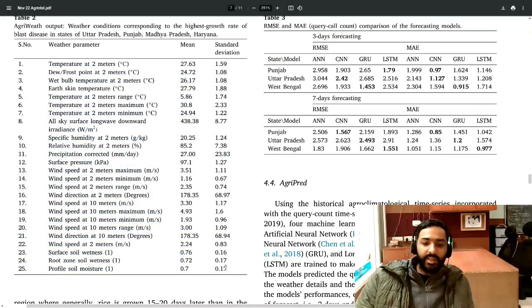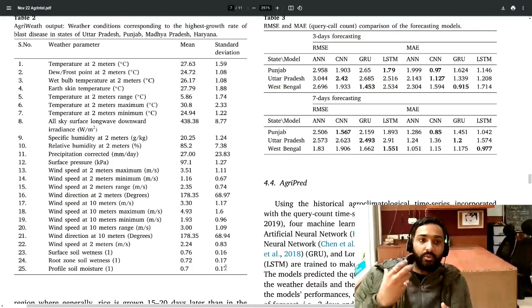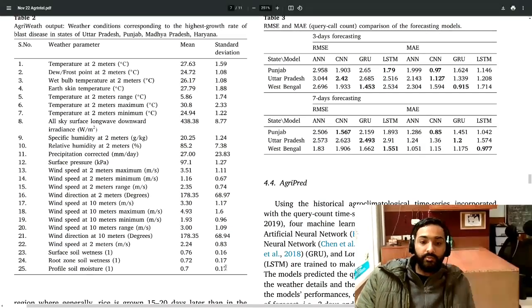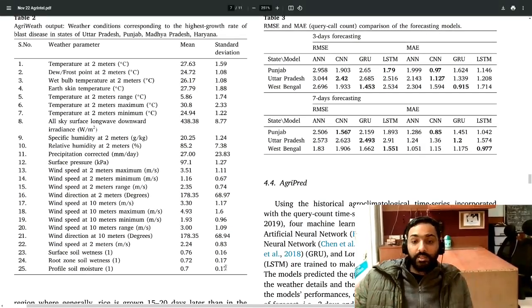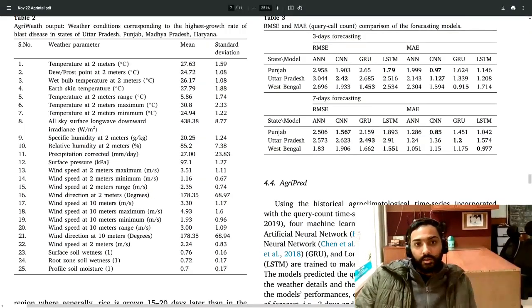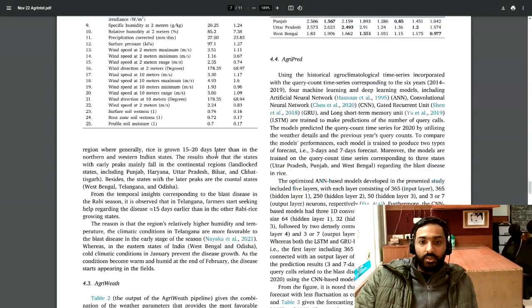If we have the weather data set, we can merge it with the Kisan Call Center data to get the best conditions required for the disease outbreaks. So this is also one of the interesting insights from the Kisan Call Center data set.